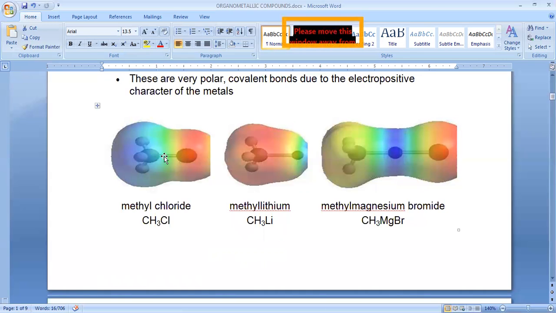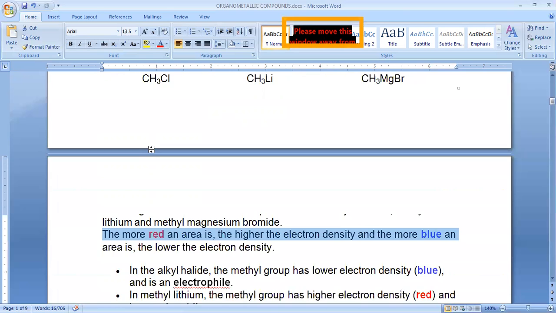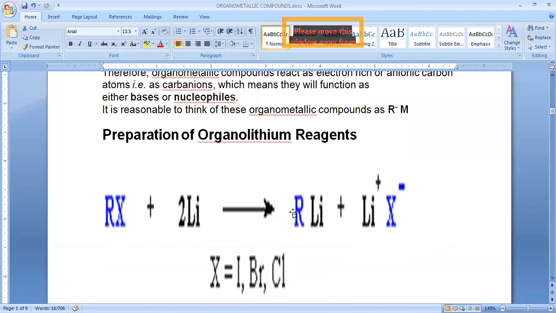So when this bond is broken, the halogen will be eliminated as X minus, Cl minus, and it will get the complete charge. So this charged part will readily accept the electron from lithium. So we will get the R-Li bond. At the same time, another lithium atom will release one more electron to form an ionic bond with this halide. The first lithium will donate its electron, thereby getting a positive charge, and this becomes lithium halide.